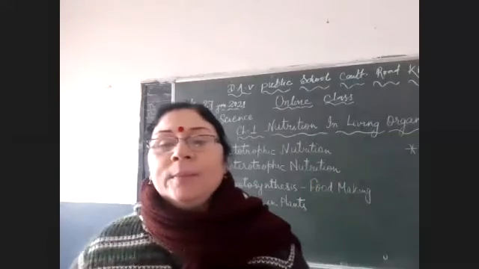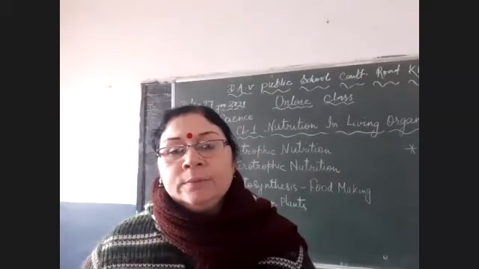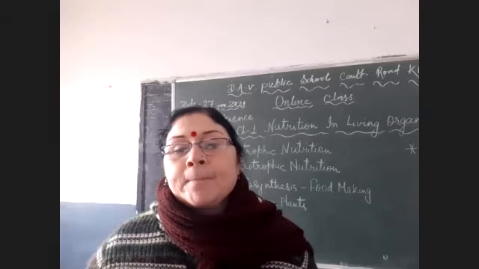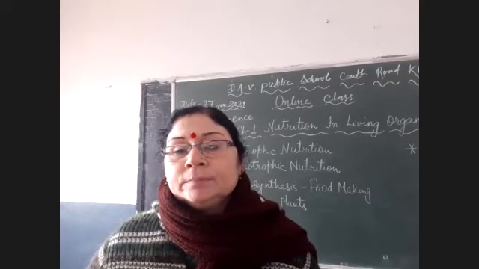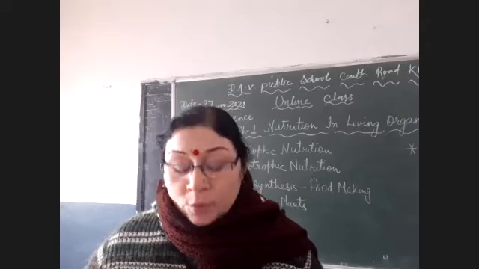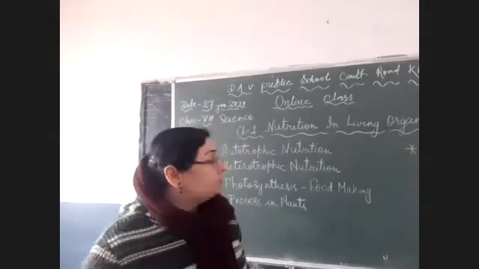Now, will you tell me what is the autotrophic mode of nutrition? It is the mode of nutrition in which the organism can make its own food from simple raw material. Some organisms like green plants and some bacteria prepare their own food and are known as autotrophs. Auto means self, and troph means food.